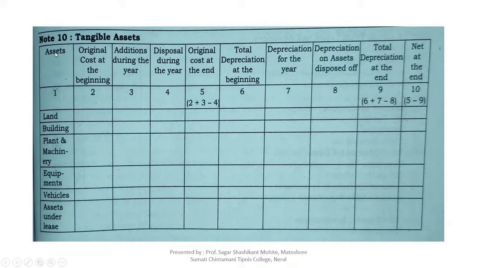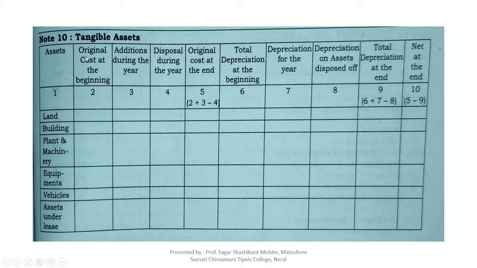Okay, this is the asset. We will mention the name of the asset here in the first column. The next 4 columns are related to the cost of the asset, and the next 4 columns are related to the depreciation on the asset. And the last column is the net block.